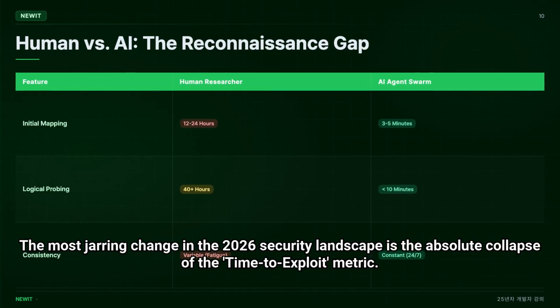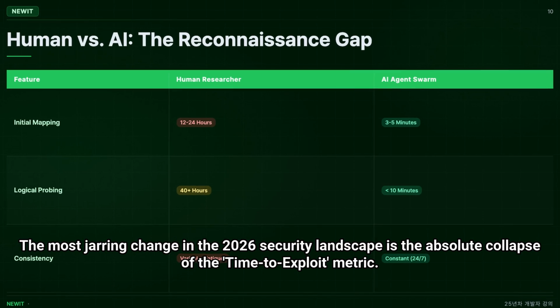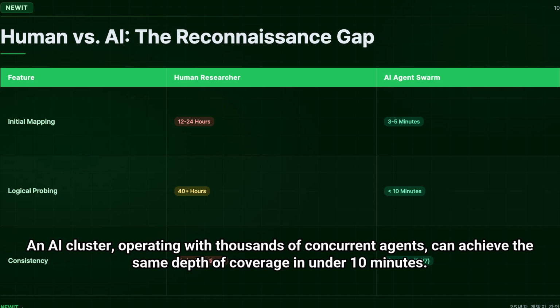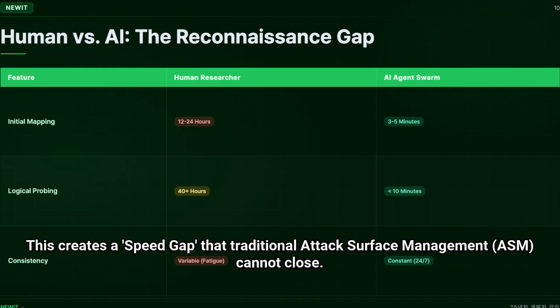The most jarring change in the 2026 security landscape is the absolute collapse of the time to exploit metric. In the pre-AI era, a human researcher might take 40 to 80 hours of deep work to fully map a complex infrastructure and identify a novel exploit. An AI cluster, operating with thousands of concurrent agents, can achieve the same depth of coverage in under 10 minutes. This creates a speed gap that traditional attack surface management, ASM, cannot close.